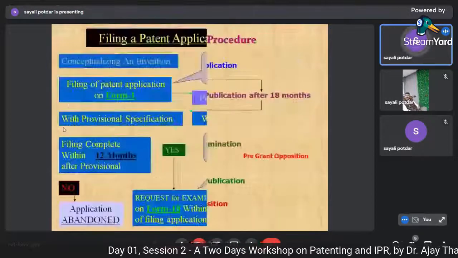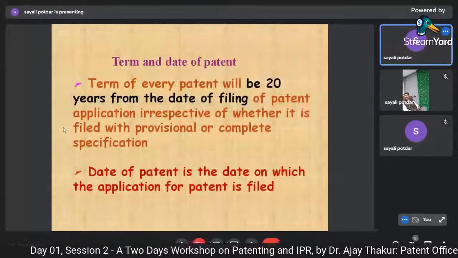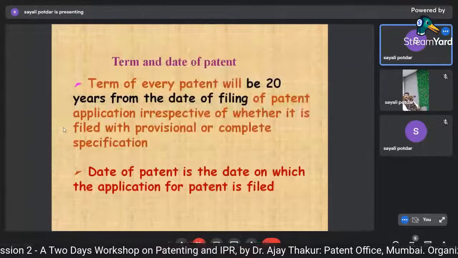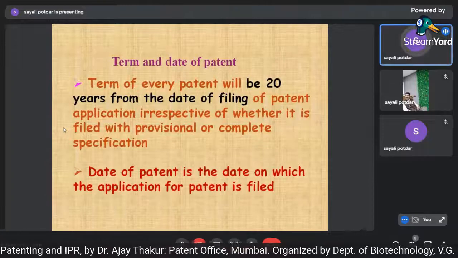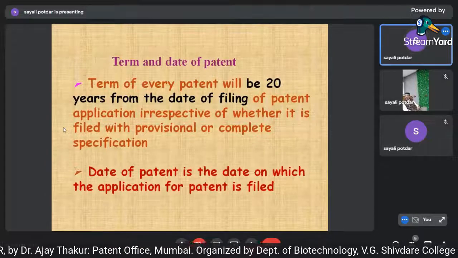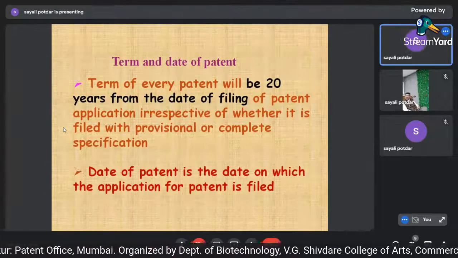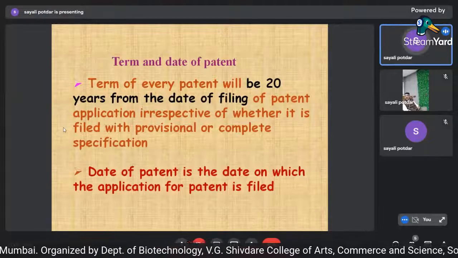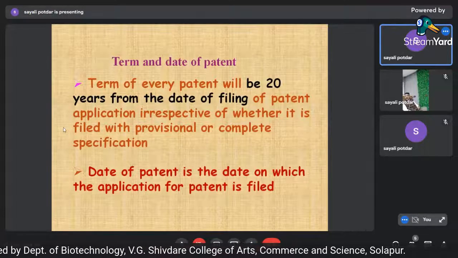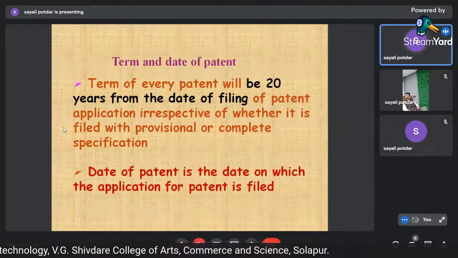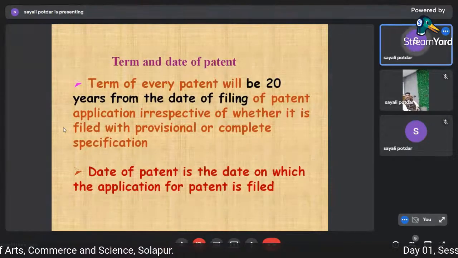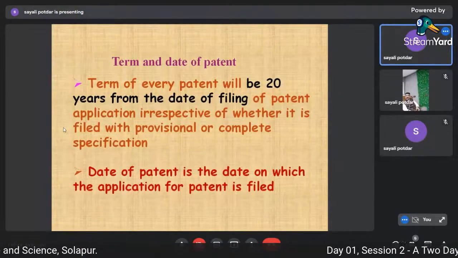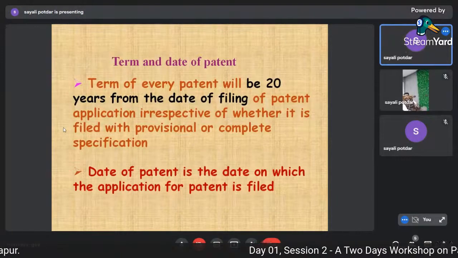Now what is to be done with the patent? Okay. Another aspect comes: commercialization. How to commercialize that? So there are 2-3 ways of commercialization. You can sell the patent to some company who is interested in that patent. There will be many.